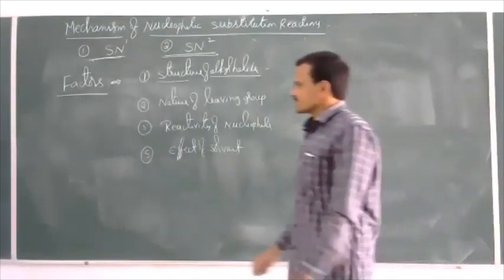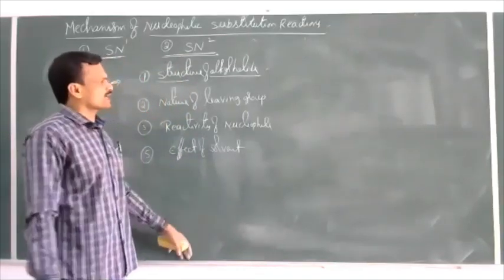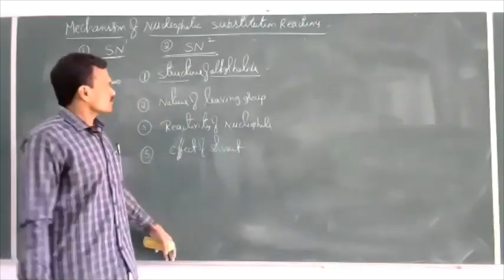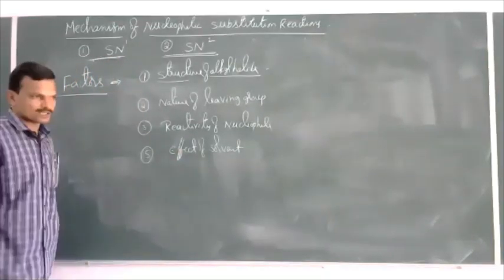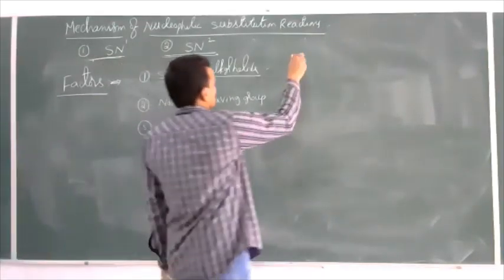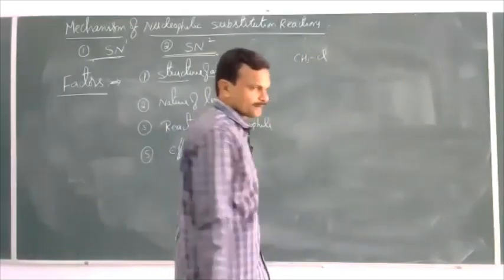As the substitution increases at the halogen-attached carbon, the reactivity of haloalkanes towards the SN1 reaction increases. Let us see: CH3Cl, this is one compound.